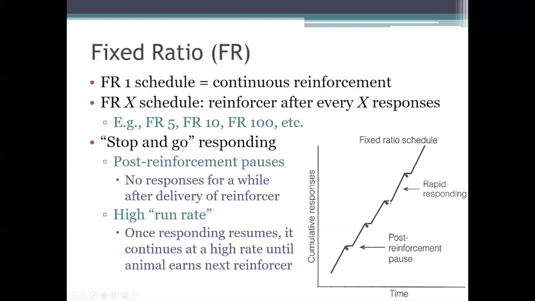There's that pause in responding, which is indicated by this little flat section in the cumulative record, and then it goes. So after the pause, it responds rapidly again until it completes the next ratio. So you get this sort of step ladder look in the cumulative record with fixed ratio schedules. Now, guys, this break that the animal takes after each reinforcer is called a post-reinforcement pause, okay? Or at least it's traditionally been called a post-reinforcement pause. I'll have more to say about that later. And then the rate of responding that the animal exhibits once it goes back to work after the pause is called the run rate. So I need to say a little bit here about run rates and post-reinforcement pauses.